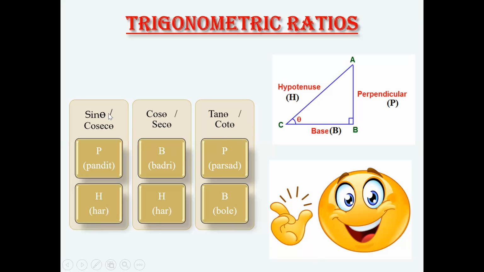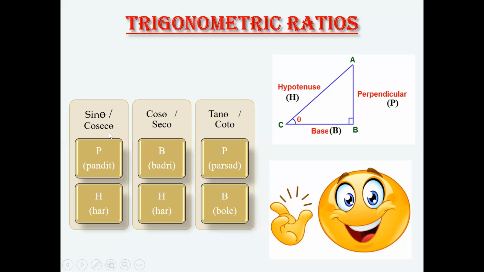The formula of sine theta is perpendicular over hypotenuse, P over H. Cos theta is base over hypotenuse, B over H. Next is tan theta. Tan theta is perpendicular over base, that is P over B.